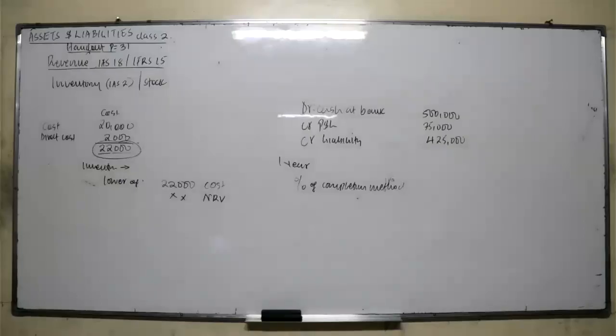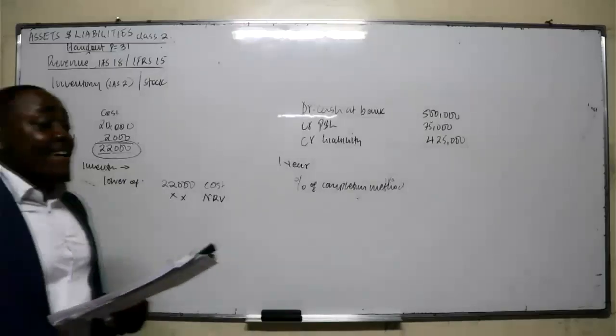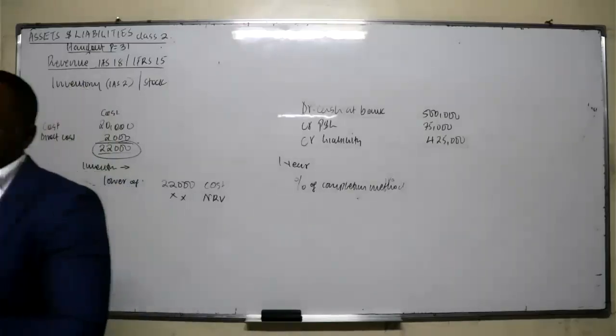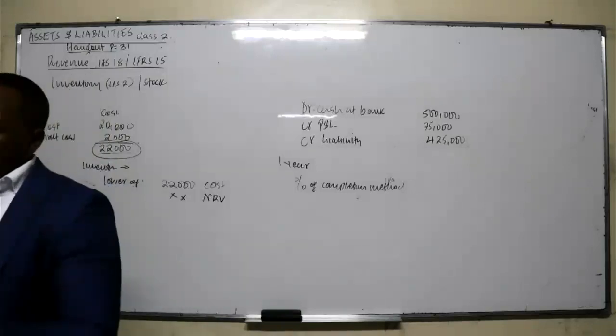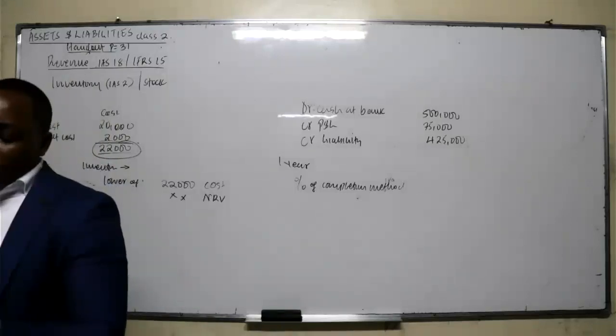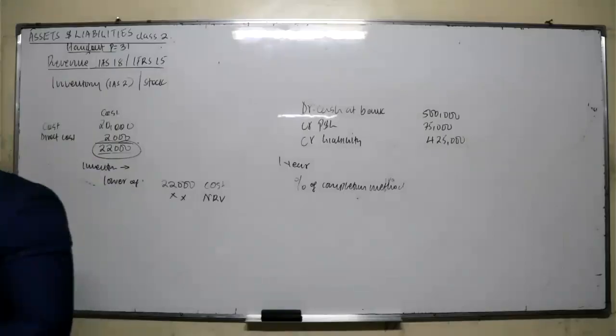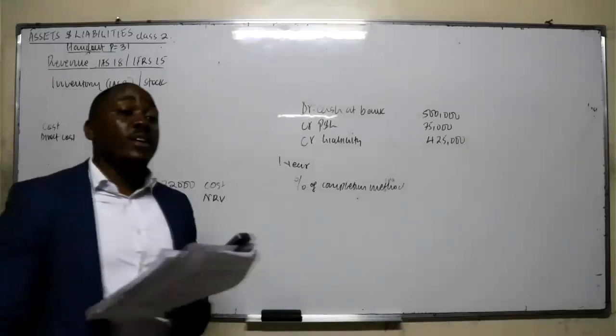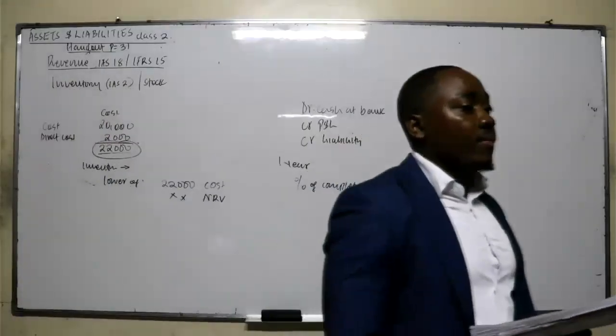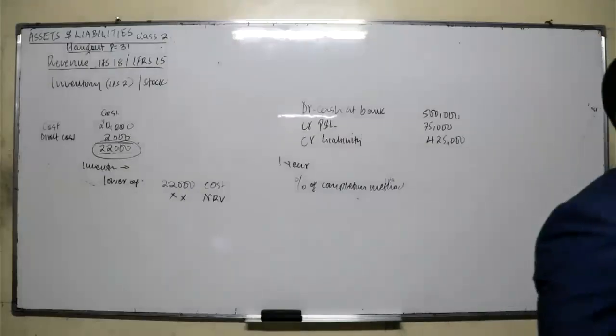Number D. With reference to IFRS 9, what was IFRS 9? Financial instrument. With reference to IFRS 9, financial instrument, explain the requirement for derecognition of financial instrument. You said, what is derecognition?